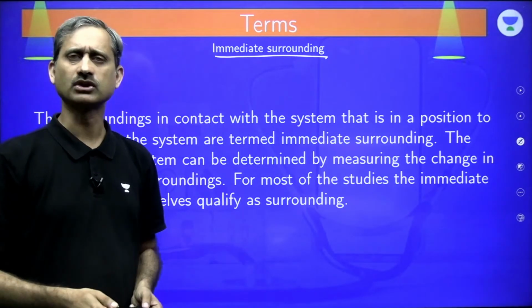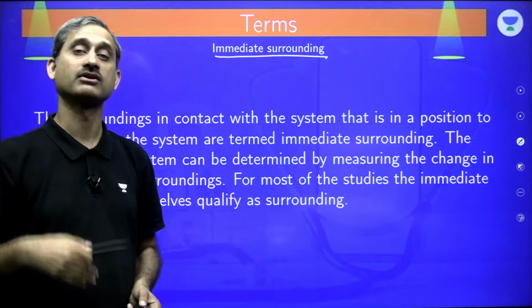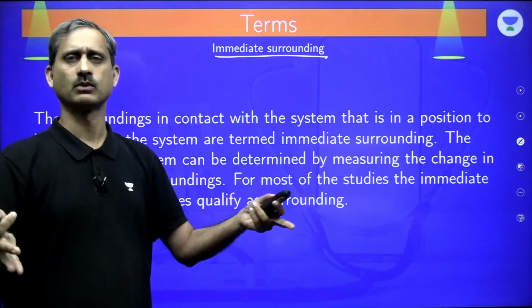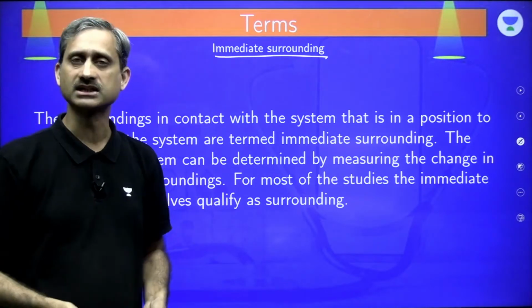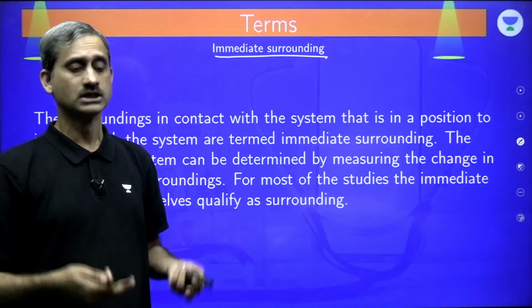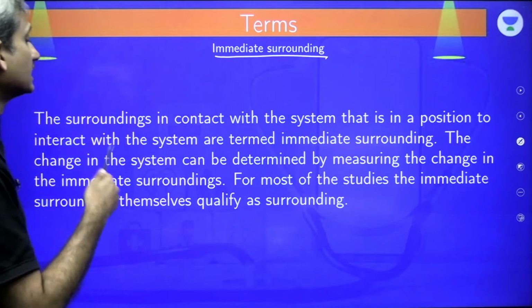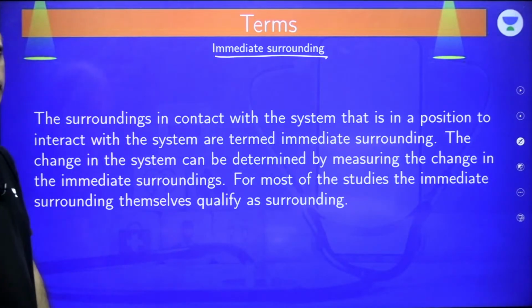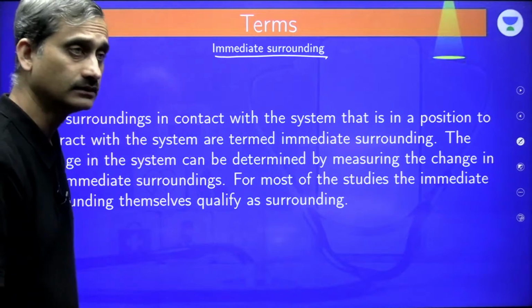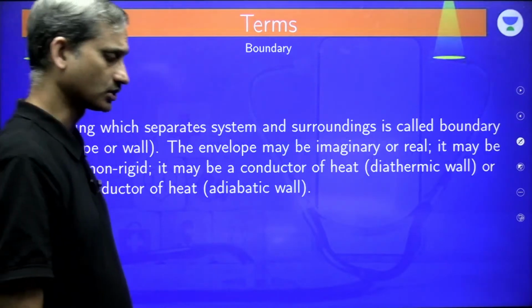Whenever we are actually talking about surrounding in thermodynamics, we are referring to immediate surroundings only. Many a times the reaction is taking place in a water bath. That water bath becomes the immediate surrounding, and rest of the part we are not even bothered about. Clear? So that is what we have as the immediate surrounding. Okay? Clear? So most of the cases we are talking about immediate surrounding.